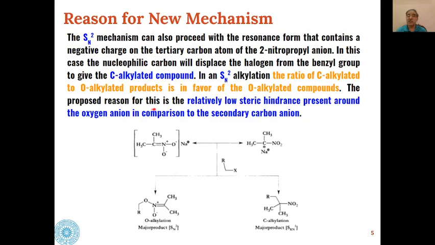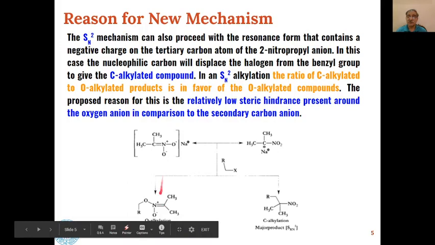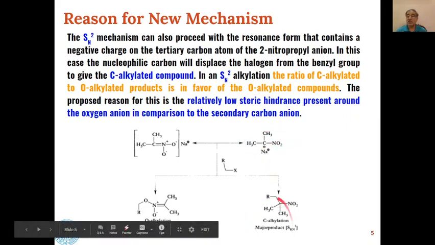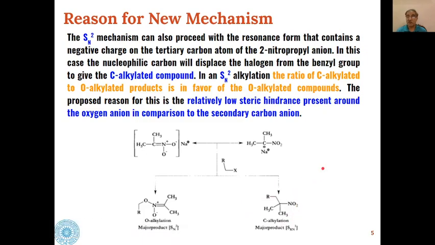And then there is low steric hindrance around the oxygen anion in comparison to the secondary carbon anion. This also leads to the formation of O-alkylated product, whereas in our mechanism the steric hindrance does not play a role and we get the C-alkylated product as the SRN1 product.